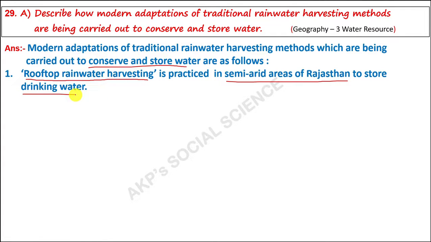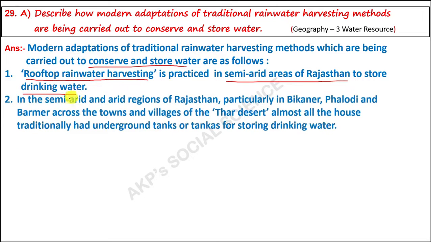Next, in the semi-arid and arid region of Rajasthan, particularly in Bikaner, Phalodi and Barmer, across the towns and villages of the Thar desert, almost all houses traditionally had underground tanks or tankas for storing drinking water.